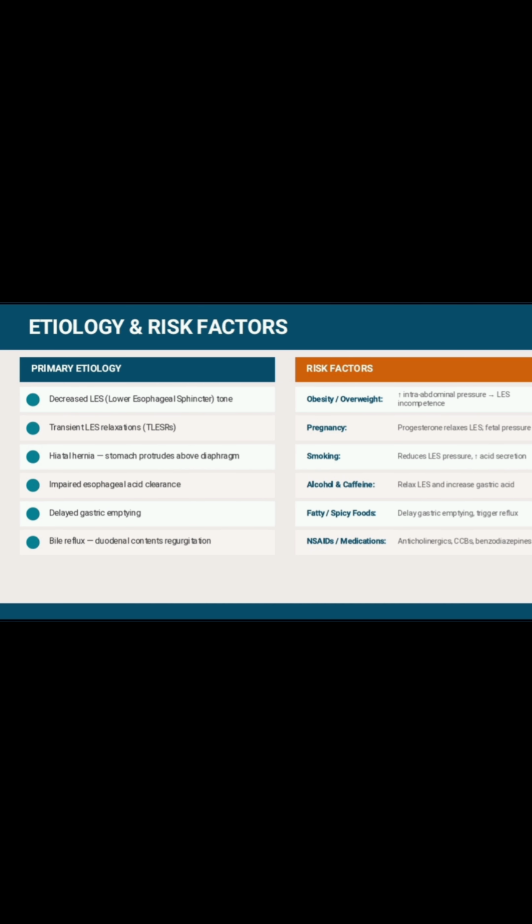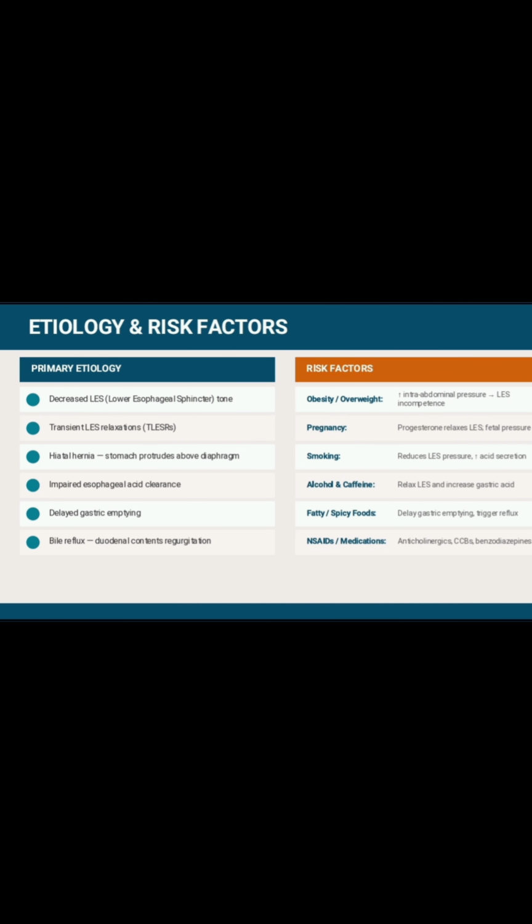Risk factors of gastroesophageal reflux: first is obesity, which increases the intra-abdominal pressure on the esophagus. Pregnancy: progesterone relaxes the sphincter muscles, and fetal pressure is also on the esophagus. Then there can be pressure on the acid, and acid reflux occurs.